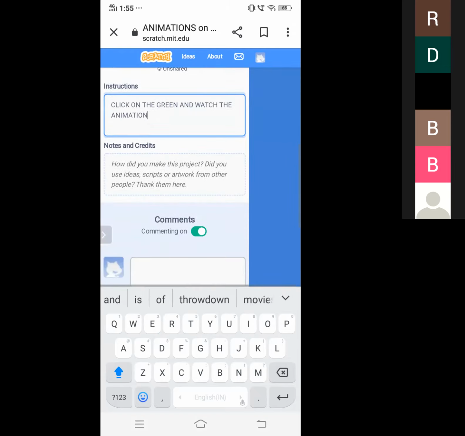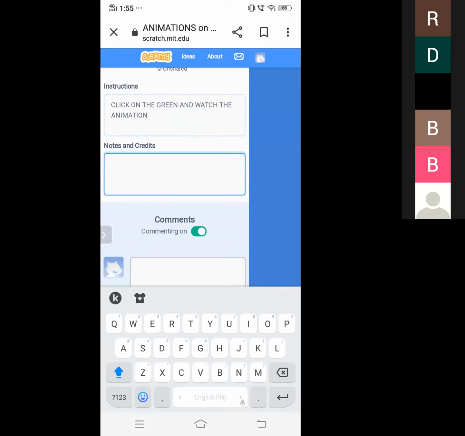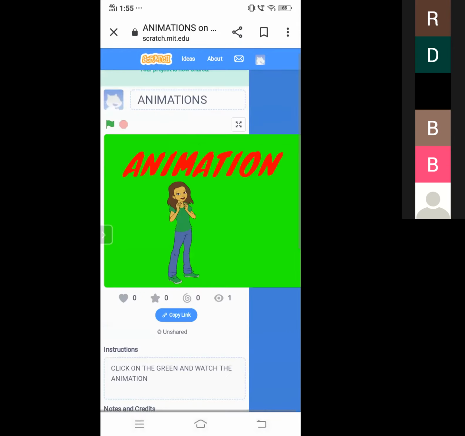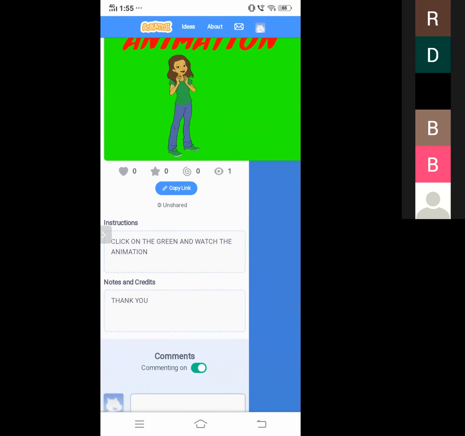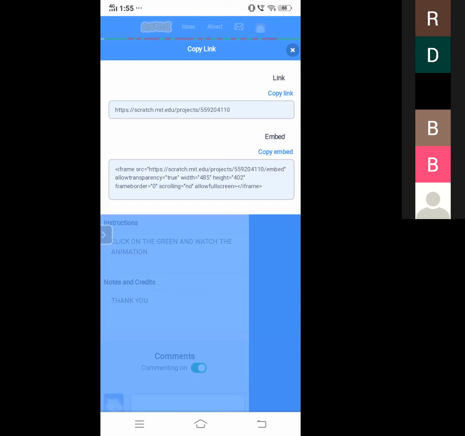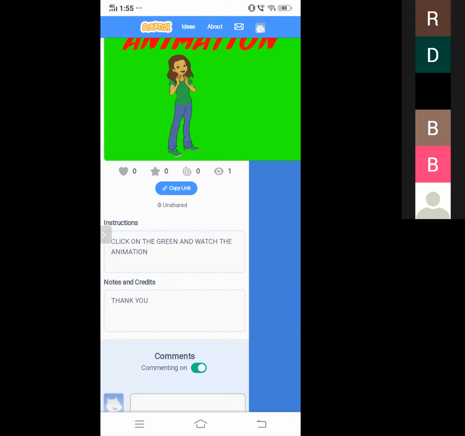Notes and credits is where, if you want to thank anybody, you can simply type thank you. Now the project is completed. We have to share this project in link format. Click on copy link. The first option, choose copy link. It will be copied. Now I will share this project in our group.